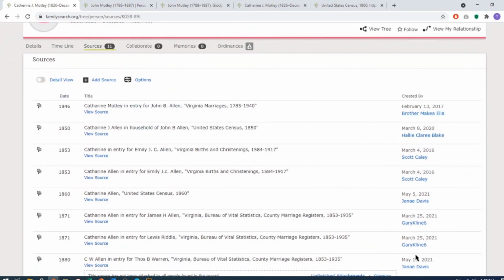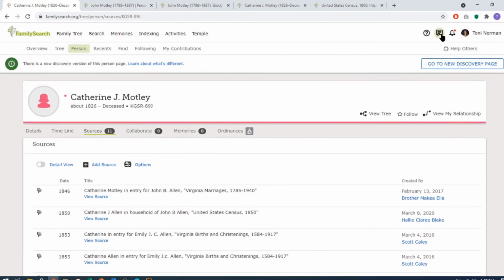I wanted to show you, these are not my names, and I hope I don't get somebody upset, but this is how you can find out who put this information in. And when you see this name, you can click on it and it gives you a way, either an email or you can do a message through Family Search, and you will get a little notification up here. And so you can just talk back and forth through this messaging on Family Search. So that is why Family Search is a social media, because you can message people back and forth through Family Search. Anyways, I hope that's helpful to you.